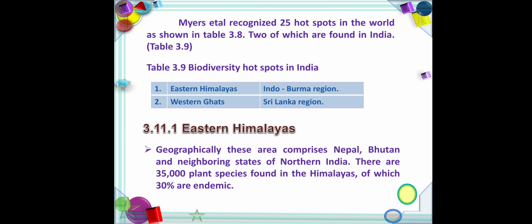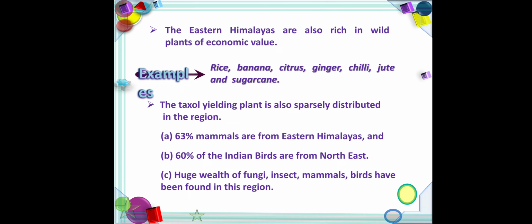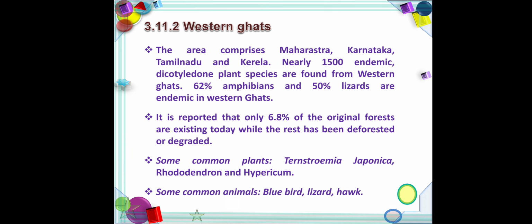Eastern Himalayas means the Indo-Burma region, covering Nepal, Bhutan and neighboring states of northern India. Western Ghats means the Sri Lanka region.